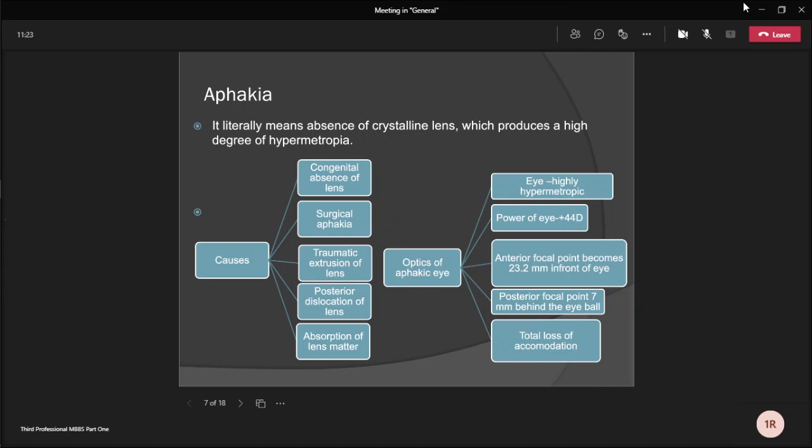Causes of aphakia are congenital absence of lenses, surgical aphakia, traumatic extrusion of the lens from the eye, and posterior dislocation of the lens and absorption of the lens matter due to some trauma.